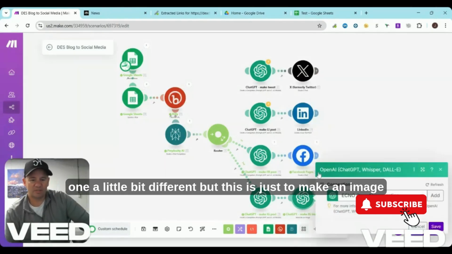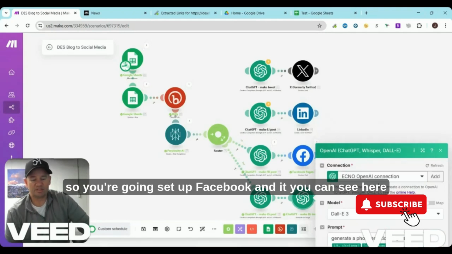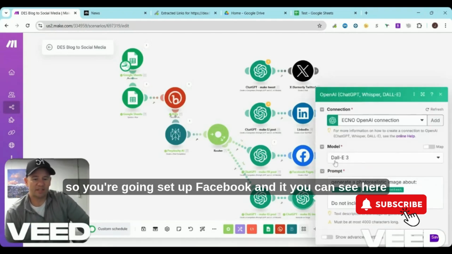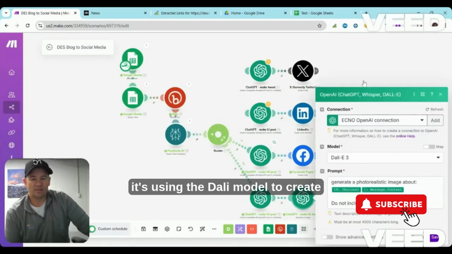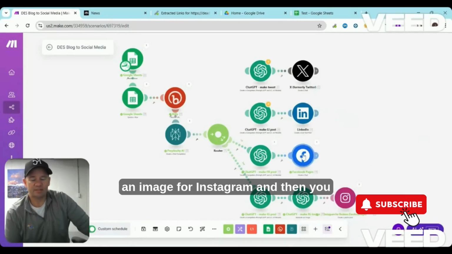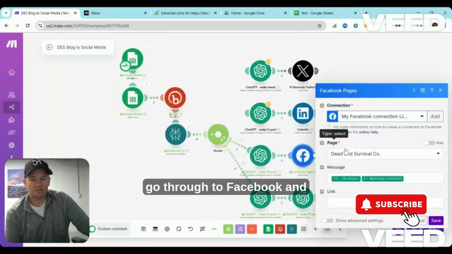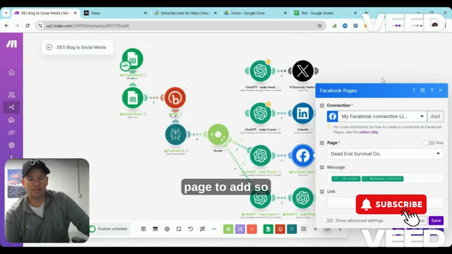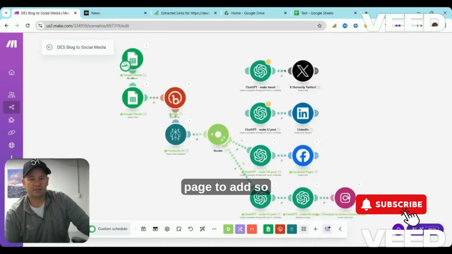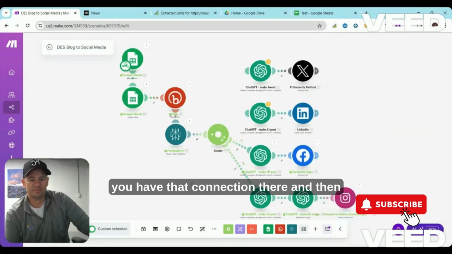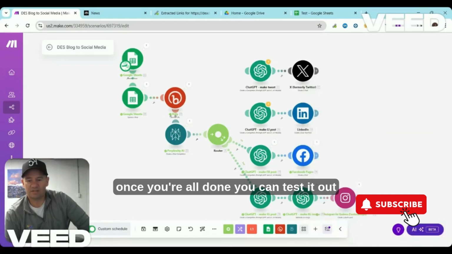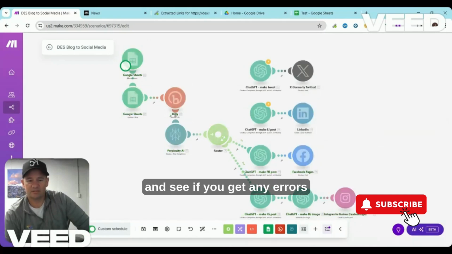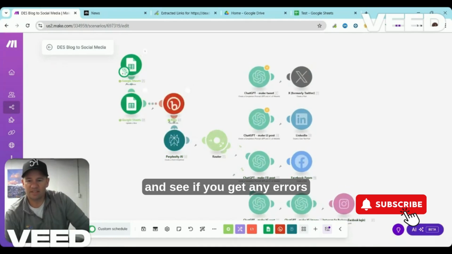And then this one, a little bit different, is just to make an image. So you're going to set it up, and you can see here it's using the DALL-E model to create an image for Instagram. And then you go through to Facebook and Instagram and also log into your Meta account on the correct page to add. So you have that connection there. And then once you're all done, you can test it out and see if you get any errors.